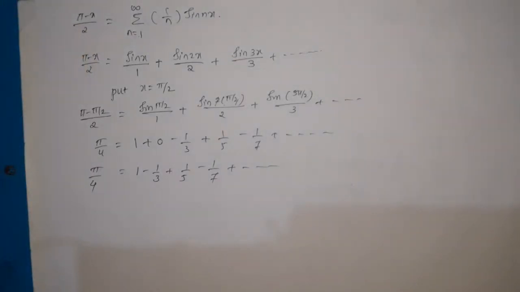So here, first we need to expand the given function as a Fourier series, and then, to prove the required result, substitute a suitable value of x in that result.